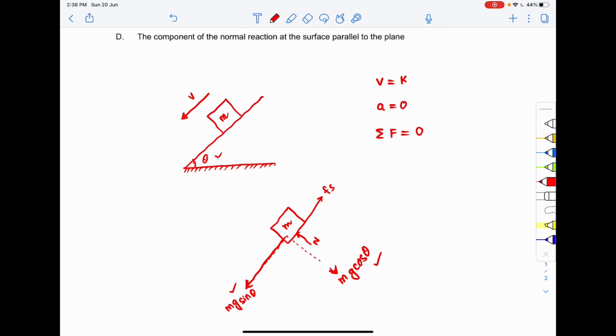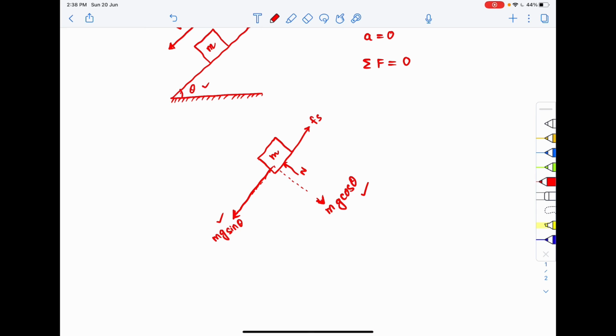For the cube m I can write that the summation of net forces along the incline should be equal to 0, and the summation of net forces perpendicular to the incline should also be equal to 0. Let's take the first, the summation of net forces along the incline. mg sin theta is acting downwards, and Fs, the frictional force, is acting upward, so minus Fs.